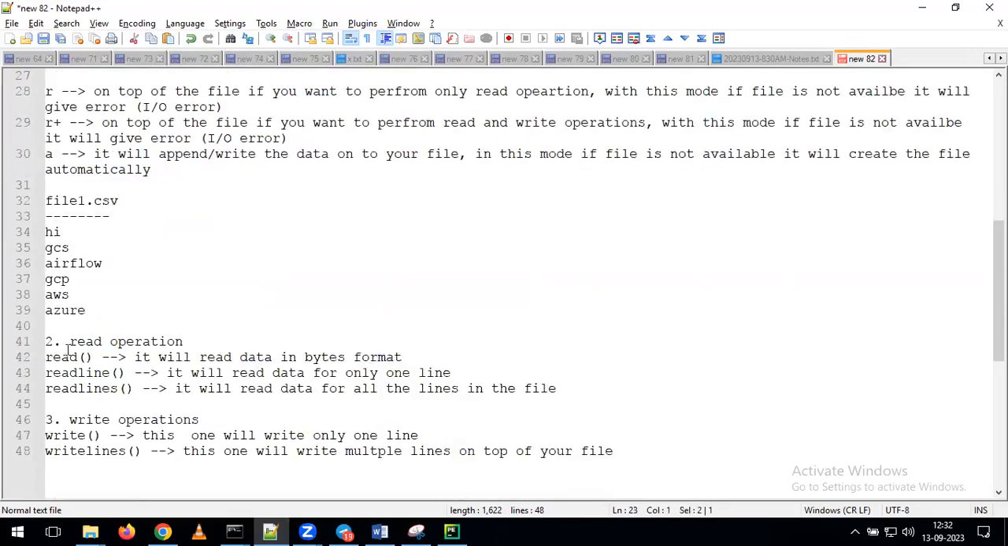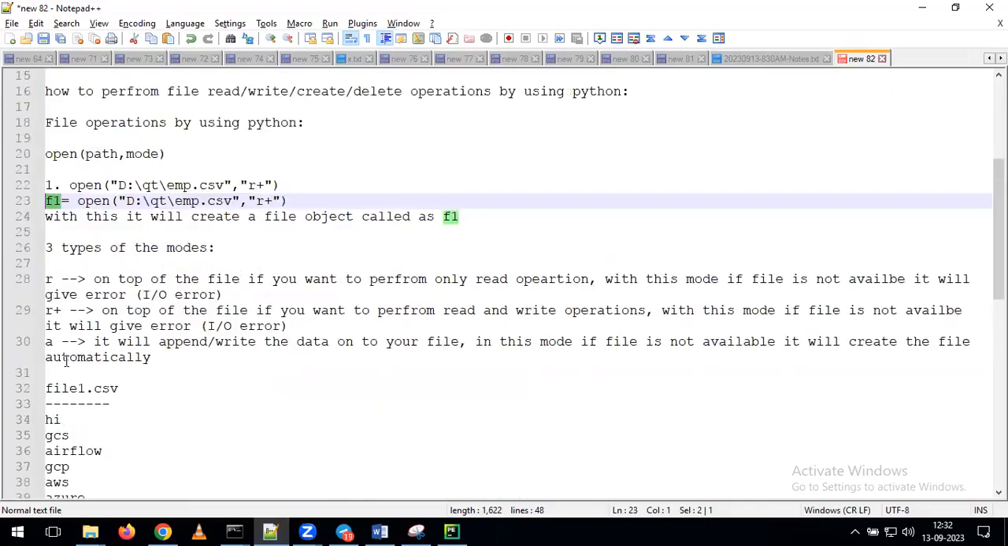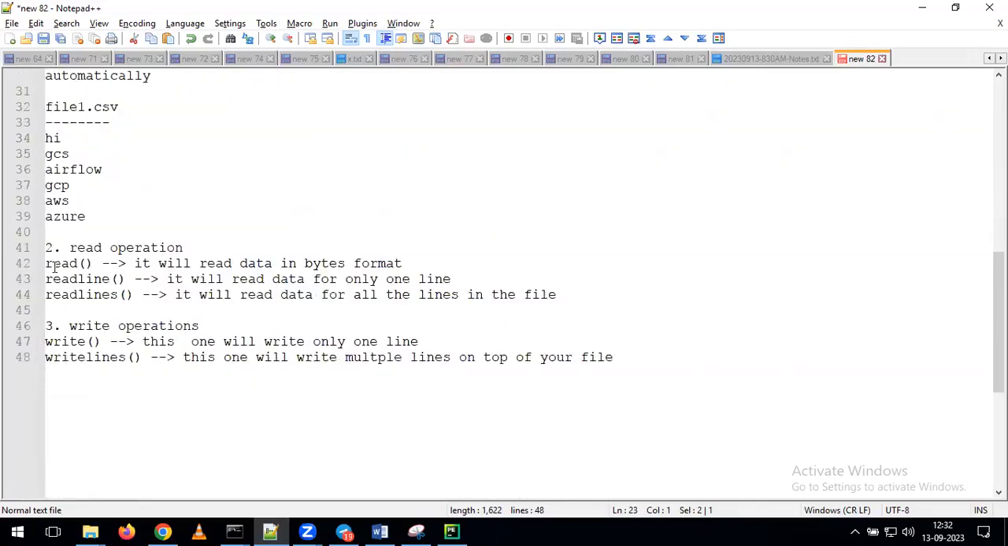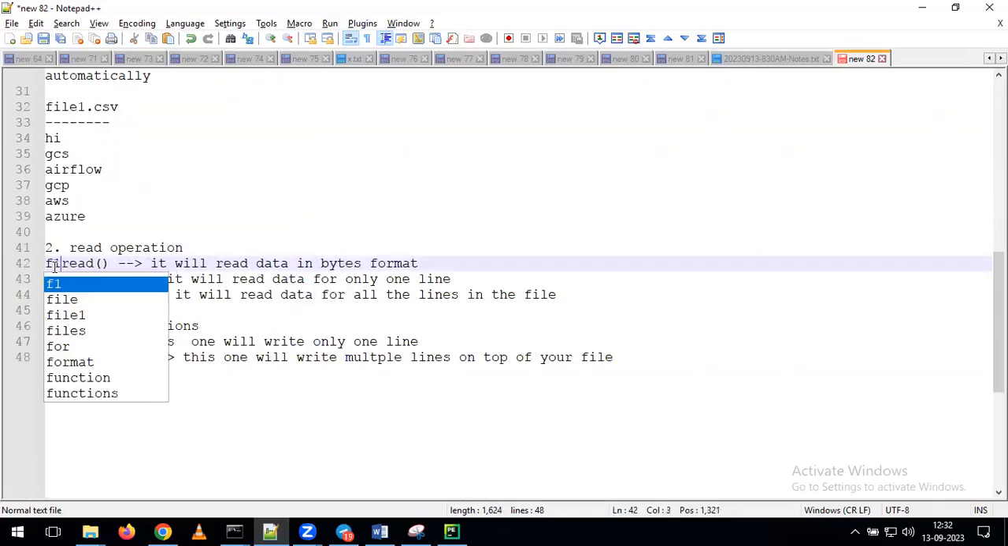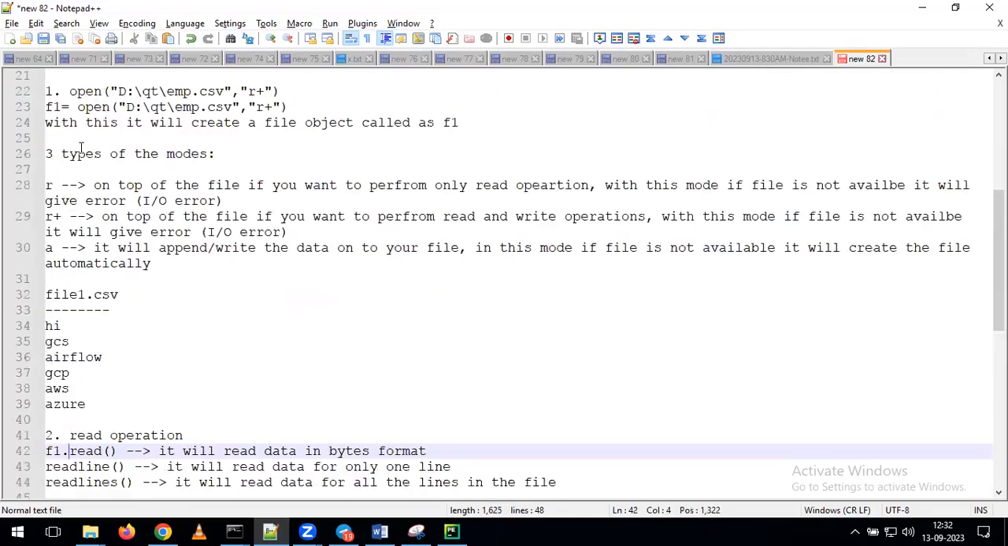Now, if you want to perform the read operation, what do we need to do? Very simple, we just have to give it as file object dot read. What is the file object here? F1 is the file object. Because of running this line of code, it is opening the file, and at the same time it is creating one object called a file object, F1.